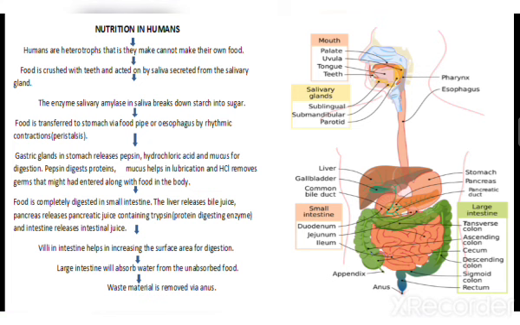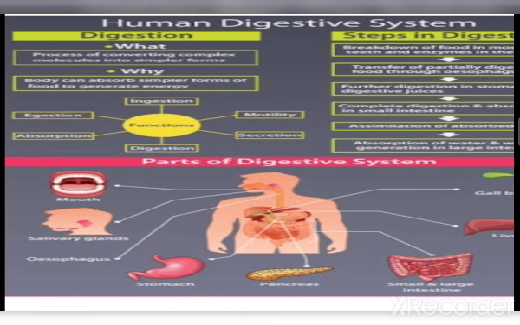I hope children the whole concept is clear, the flow chart is clear, how nutrition in human beings happens. After this nutrition, the role comes of the digestive system, which is a different topic.